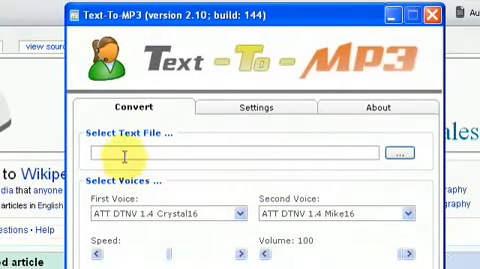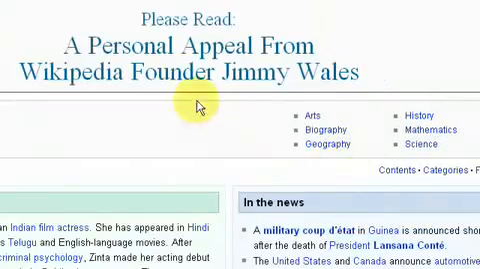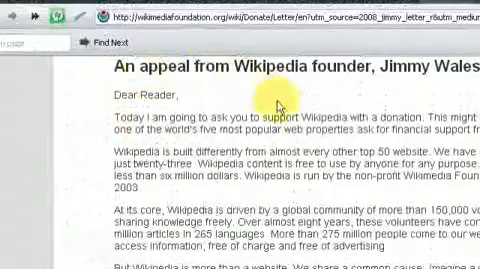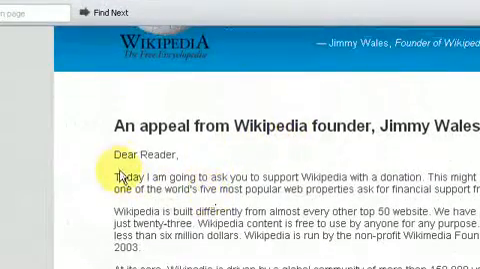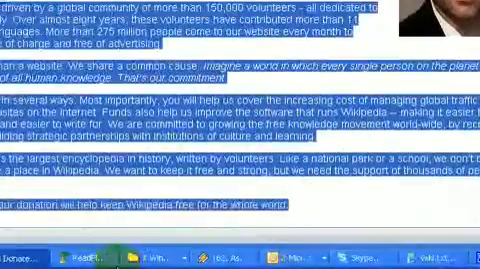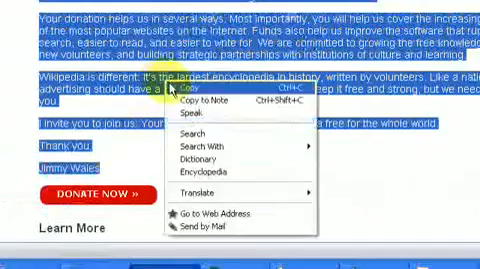And so now, how does this work? Well, basically, let me give you an example. If we go to Wikipedia, let's say we could click on this message here. We're going to select the body of this message. It's a message from Jimmy Wales, the founder of Wikipedia. He's asking for donations. And we copy the message.